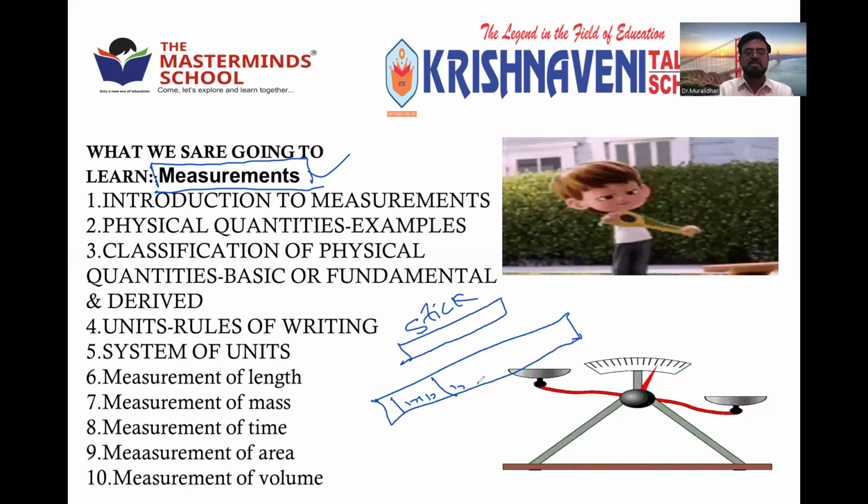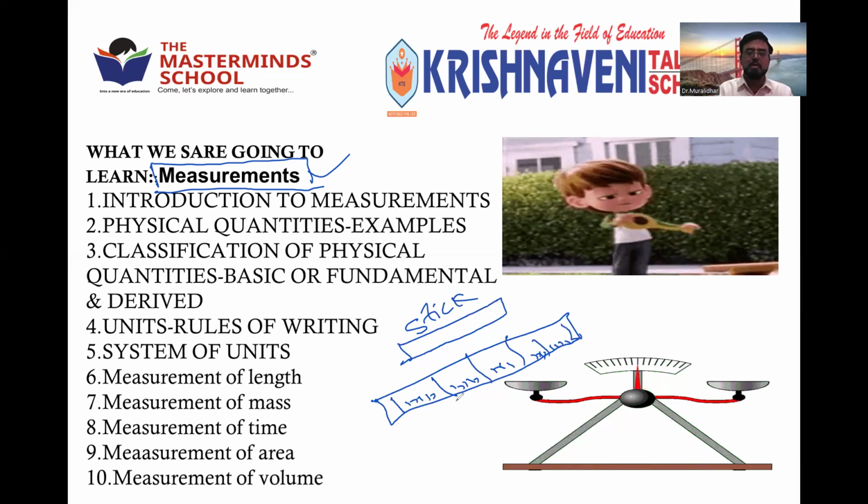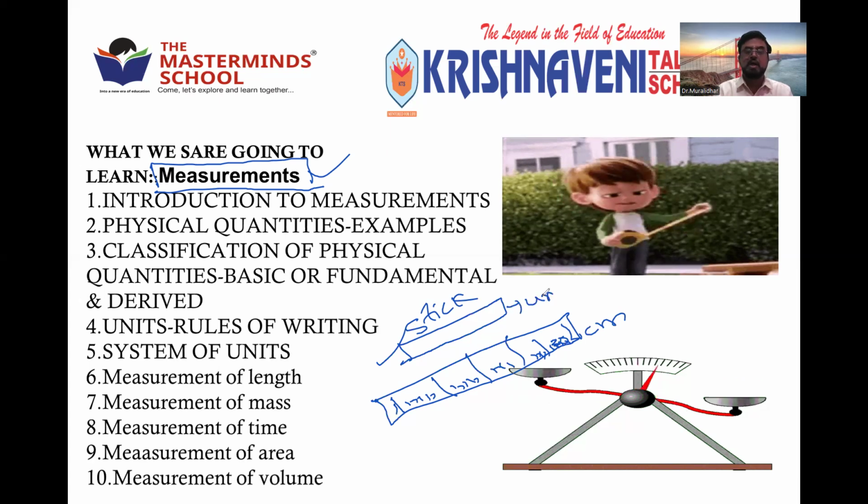Right? One stick is there. One scale is there. What is the difference? On the scale, some divisions are marked, say 1 to 30 centimeters. So if you want to measure the length of the stick, what will we do? We'll take the scale and measure. The stick is the unknown quantity, whereas the scale is the known quantity.